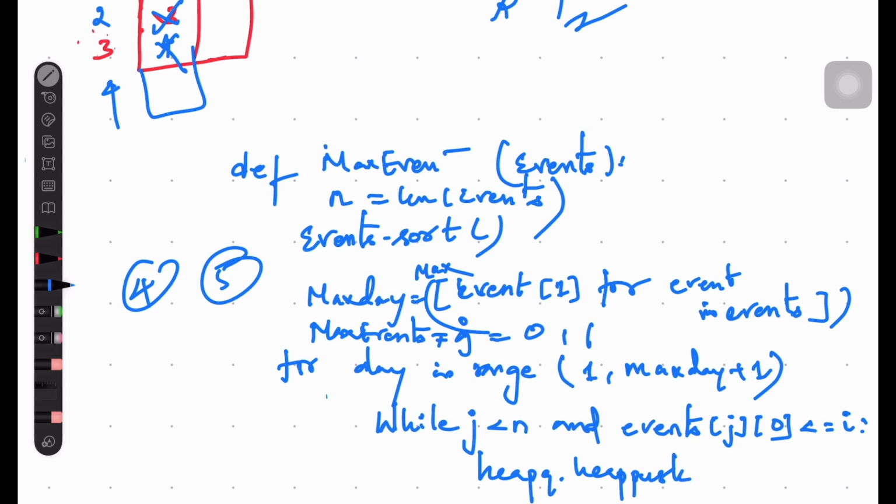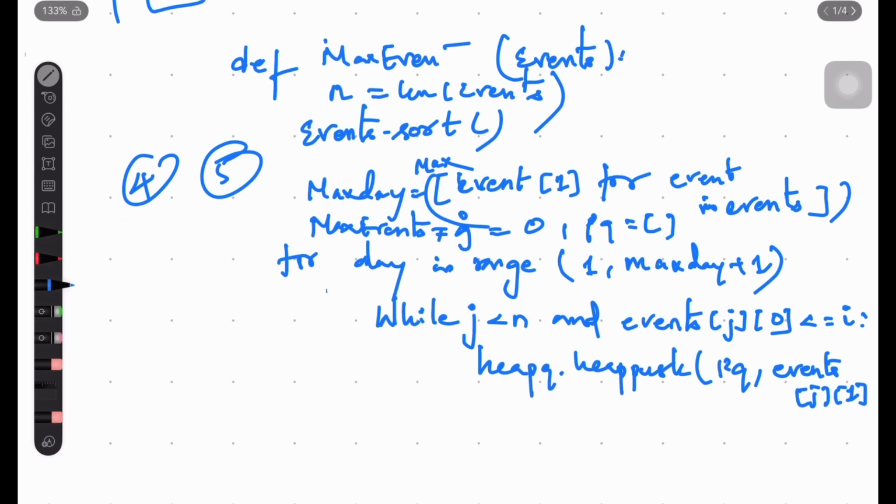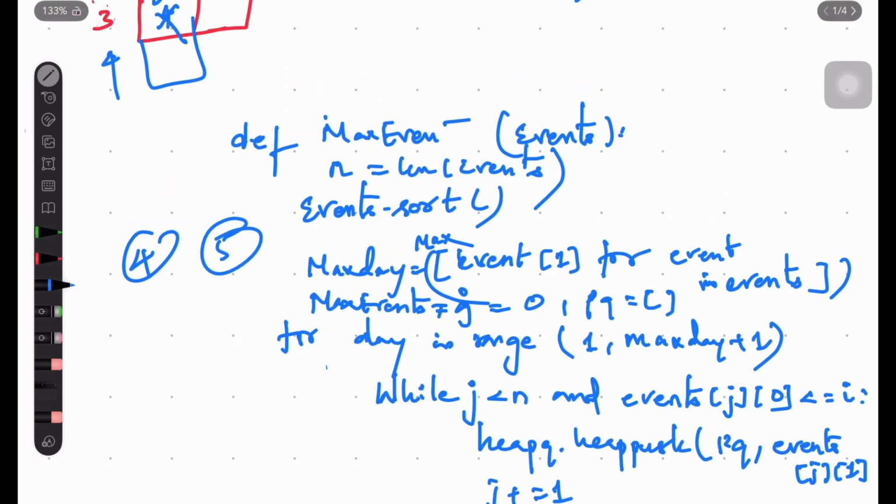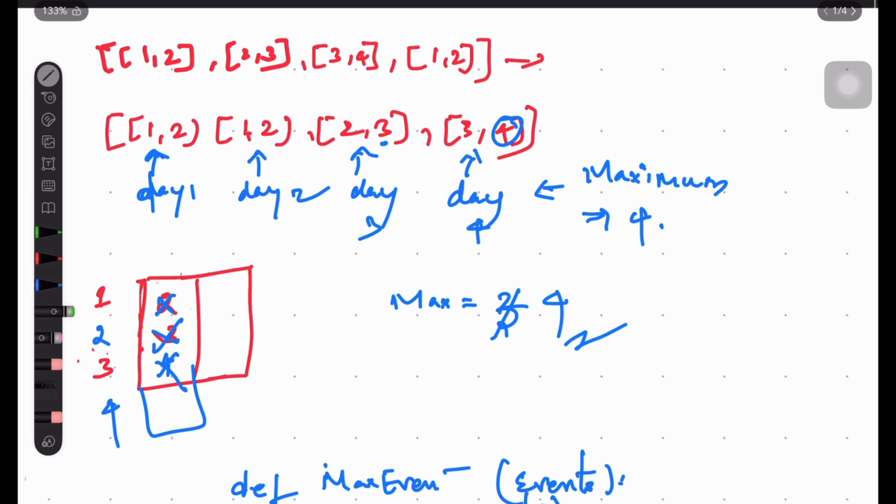So we should have another priority queue as an empty. So PQ, comma, whatever the events of j of 1. Okay, now we are having the j pointer keep on increasing. So why are we keep on increasing? So that for the next time the j will start here.